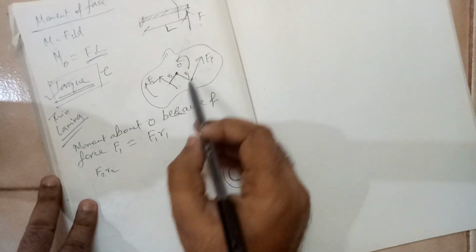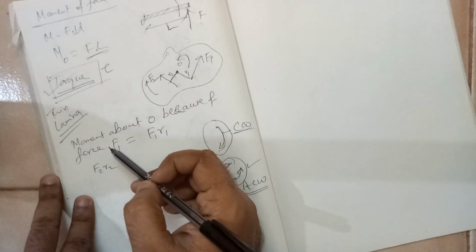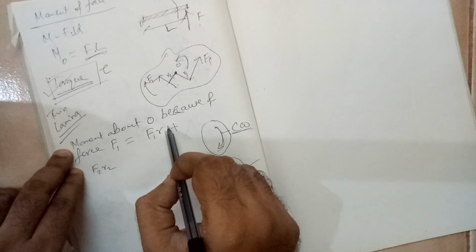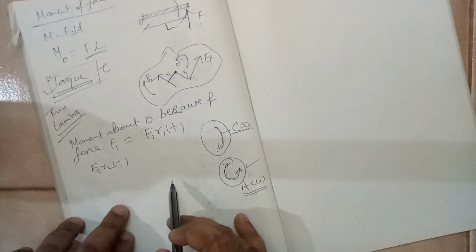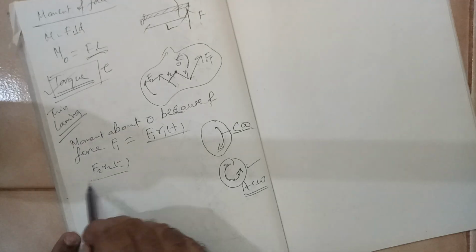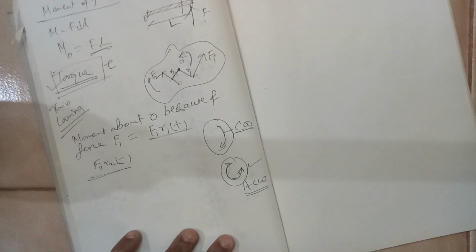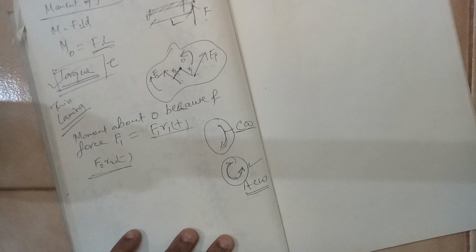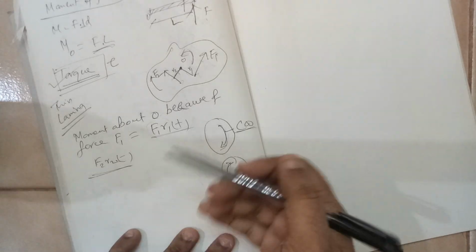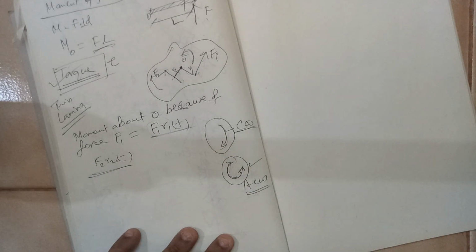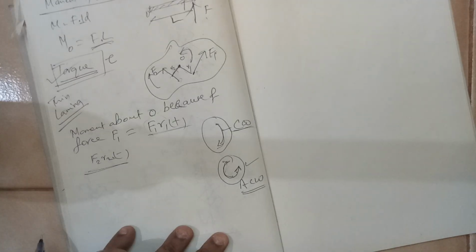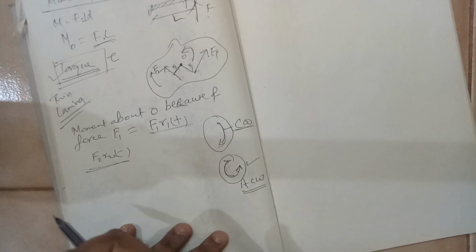Because there is a clockwise rotation here and an anti-clockwise rotation here, we need to identify the directions now. So we will call anti-clockwise positive and clockwise negative. That means this is a positive moment, this is a negative moment. However, if you take this as negative and this as positive also, no issue will come. While doing a problem you have to define it. Normally we take anti-clockwise as positive and clockwise rotation as negative. So make a note of these points. Moment is also a vector quantity. Force is a vector quantity, moment also is a vector quantity.